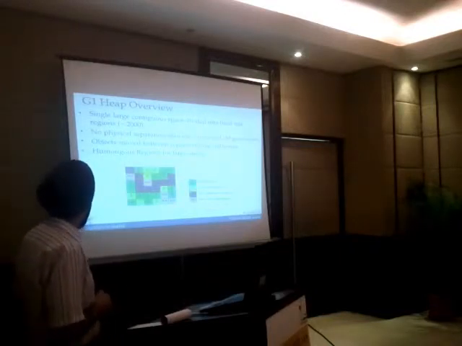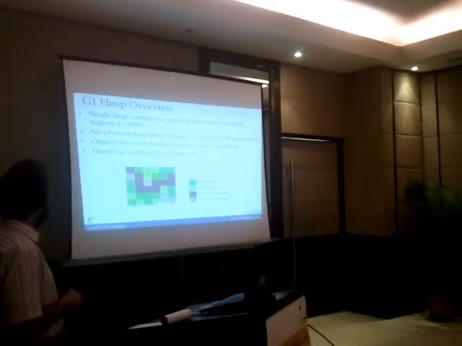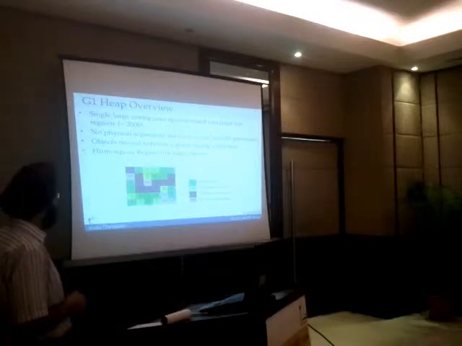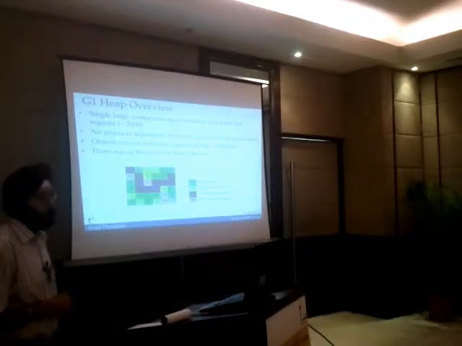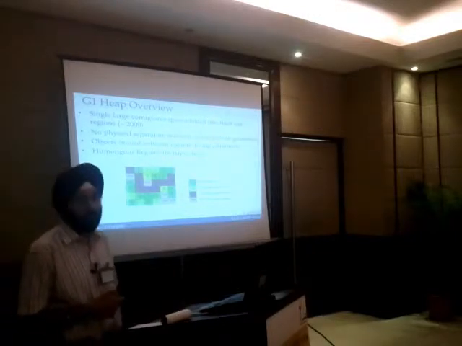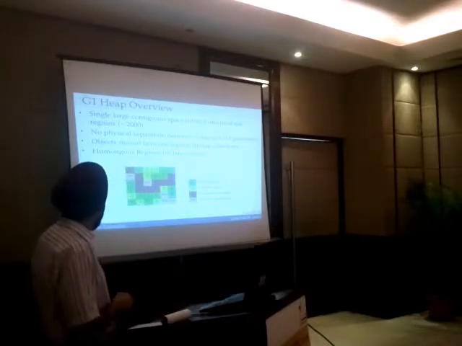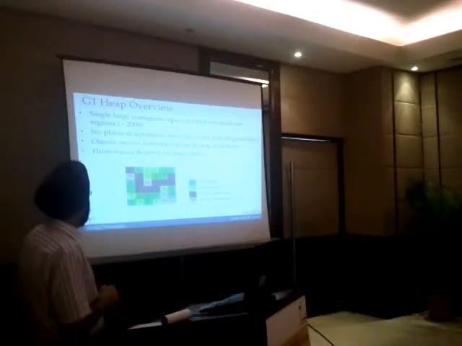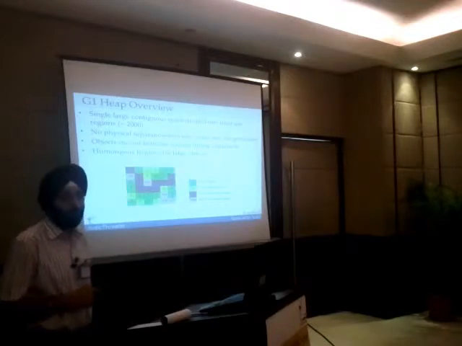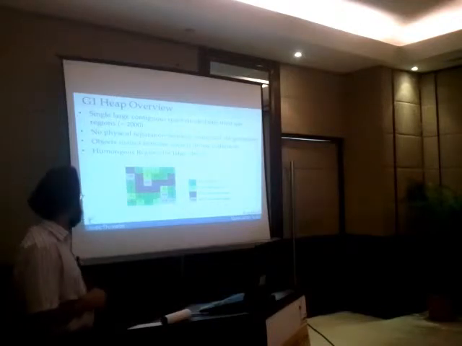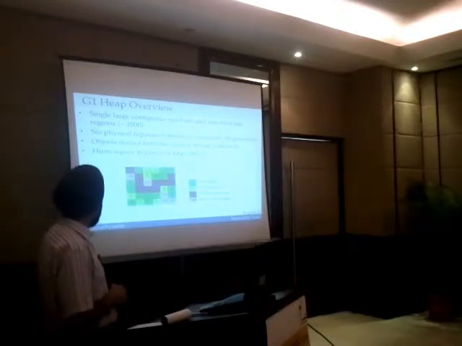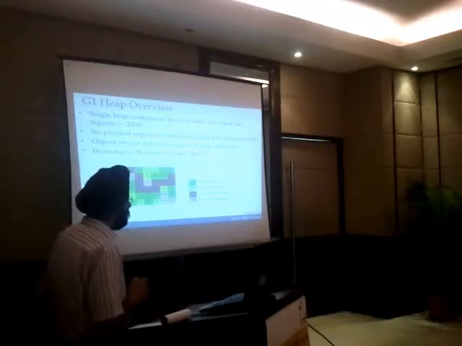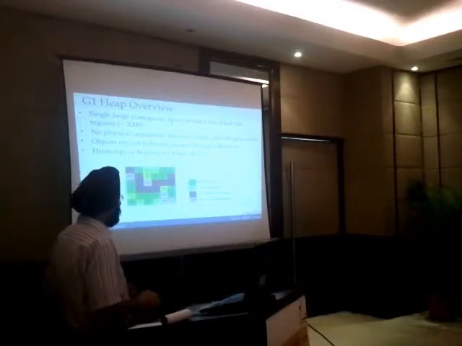The similarity being that it still has the Eden, Survivor, and old generation regions, just like CMS had or parallel GC has. But a difference is that they are not partitioned, so they are not into separate compartments. Any region can take the role of Eden, Survivor, or old generation. So it's quite flexible in that.